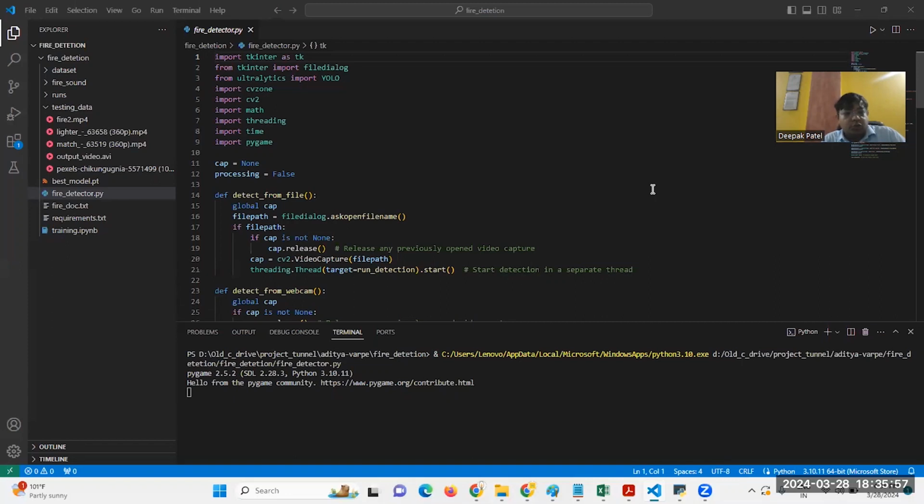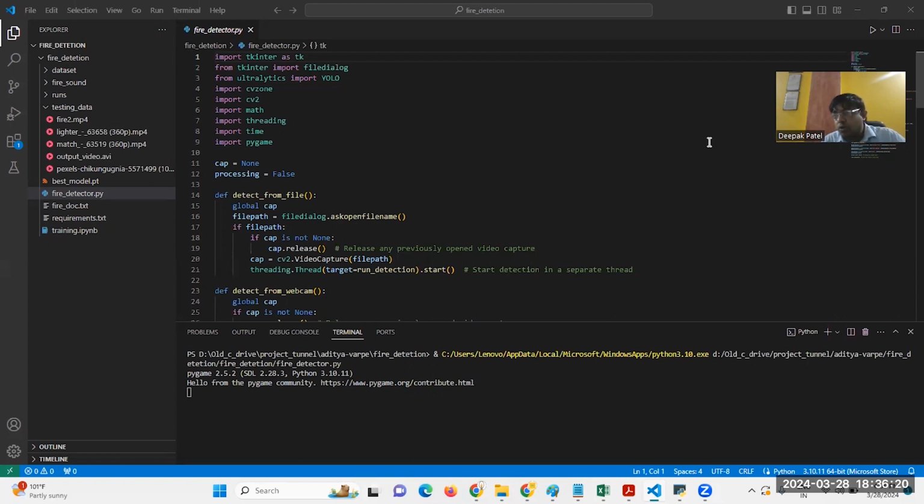Hi everyone, in this project we see how a code will detect a fire, and you can use this code for fire alarming without any sensor by using monitoring cameras, CCTV cameras.